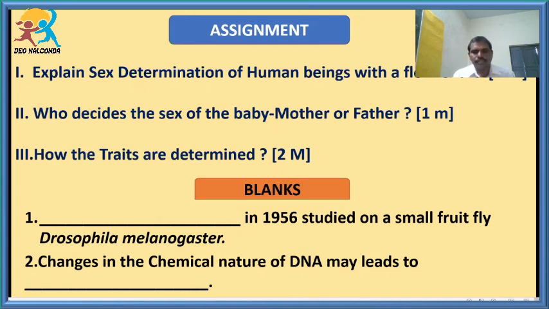Students, with these 3 parts, first part, second part, and part 3, we have completed the topic of heredity. And in the next session, we are going to discuss one more topic, evolution. So in evolution, what is Lamarckism, what is Darwinism, what are fossils, and how the human being has evolved, we have to discuss all these, students, in the next sessions.